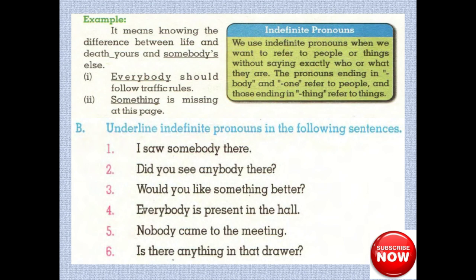Next is indefinite pronoun. We use indefinite pronouns when we want to refer to people or things without saying exactly who or what they are. The pronouns ending in body and one refer to people, and those ending in thing refer to things. For example, everybody, something. Now, underline indefinite pronouns in the following sentences. First one, I saw somebody there. In this example, which one is the indefinite pronoun? Somebody. Do it yourself, the rest of the sentences.